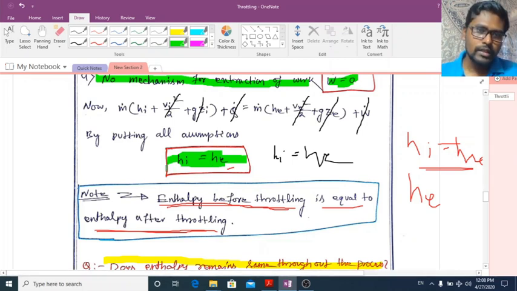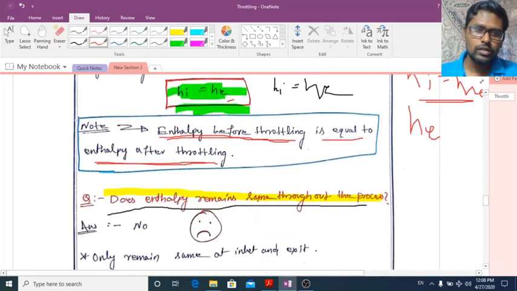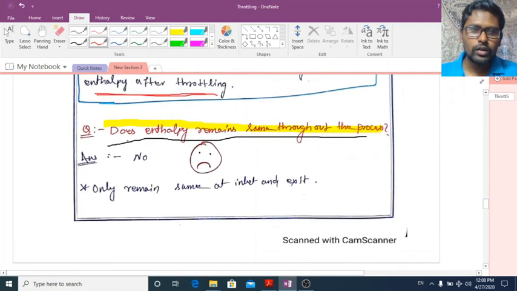This equation signifies that enthalpy before throttling is equal to enthalpy after throttling, but it does not guarantee that the enthalpy remains constant throughout the throttling process. So the answer to this question will be no.